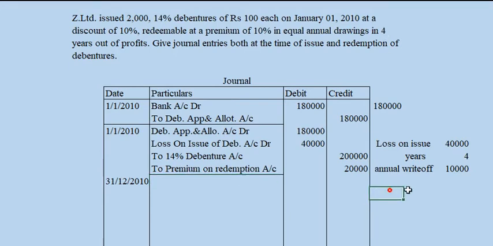So the annual redemption is equal to 2 lakh divided by 4, which is equal to 50,000. 2 lakh divided by 4 is the annual redemption value.